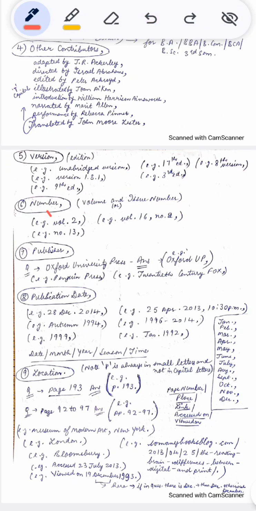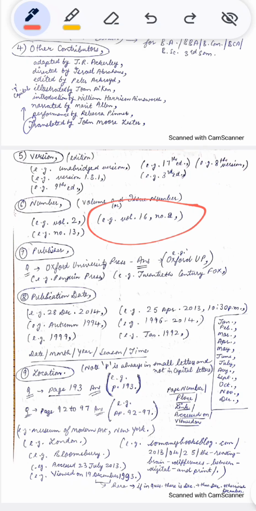So if in the question you're given just volume number or just issue number, or you are given both, you have to answer accordingly. For example, in the question I am given just volume number. Volume number is 2. I have written VOL in small letters, VOL dot 2, comma. Then issue number, NO dot 13. N is also small, O is also small. If I am given both volume and issue number, then the format is VOL dot 16, comma, NO dot 2 and then comma.